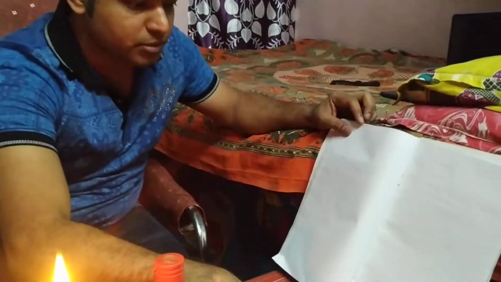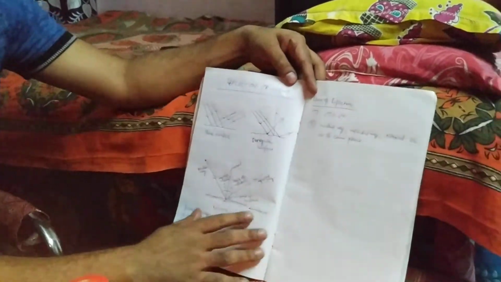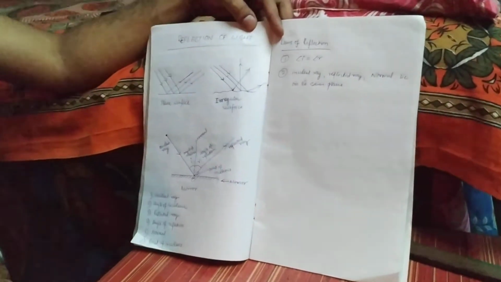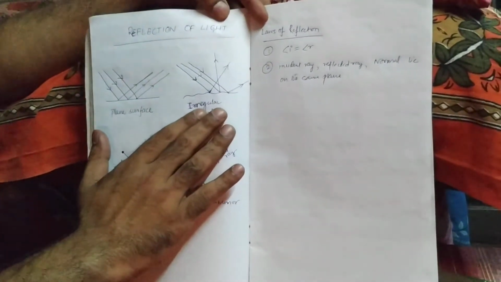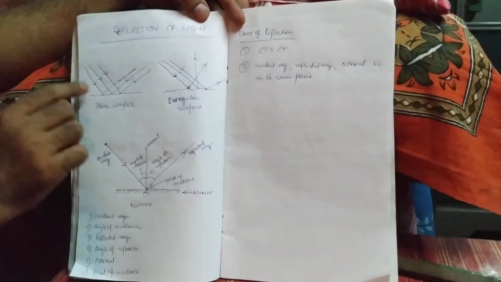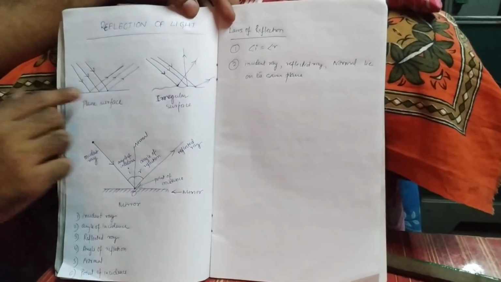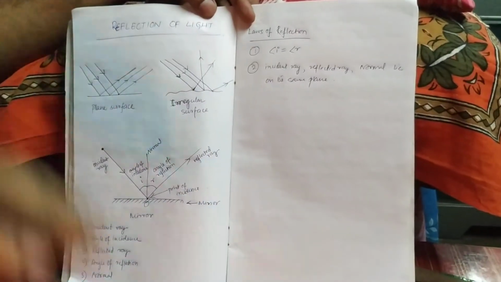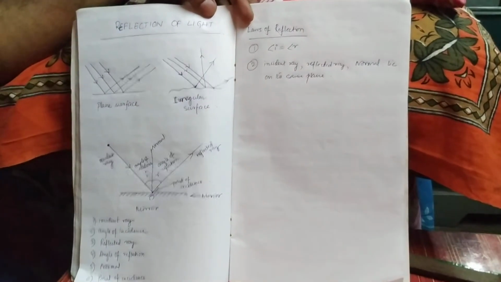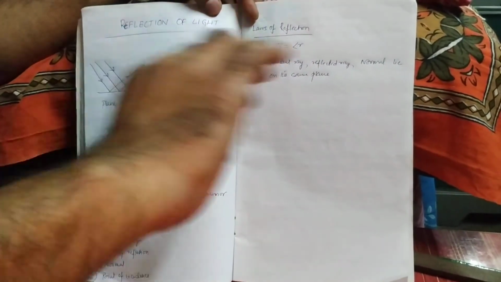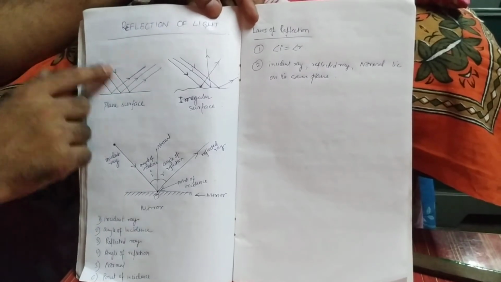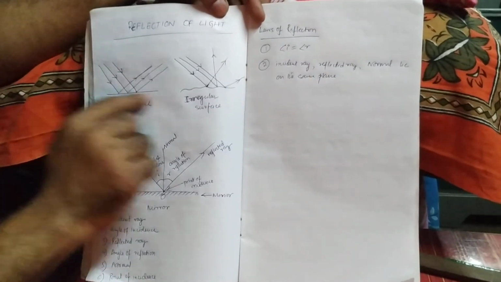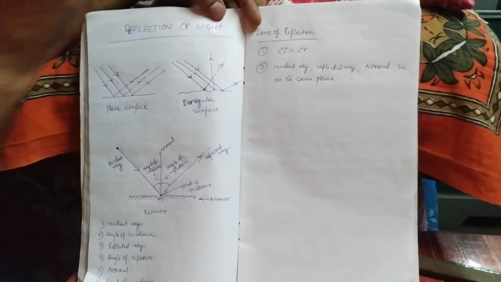Now here I am going to show you one more important thing. This is reflection of light. Light falls on two types of surface, one is a regular, plane surface, and the other is an irregular surface. This is a ray of light. This is a beam of light: when many rays of light are bunched together and fall on an object, that is known as a beam of light. Here we are taking rays that are parallel. The parallel rays fall on a plane surface and are reflected back parallel.